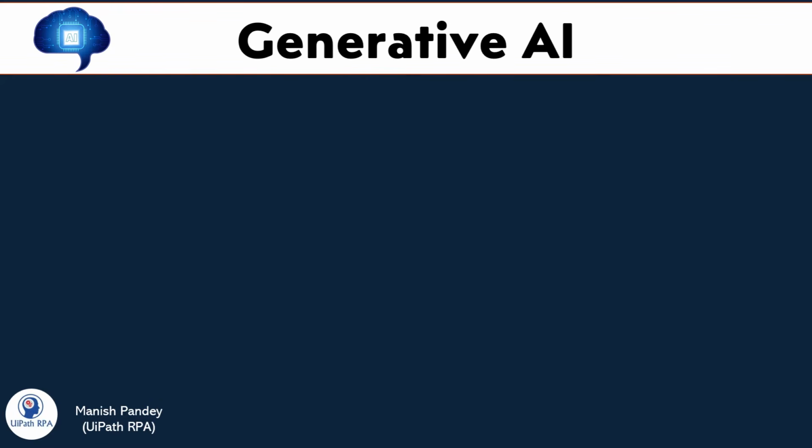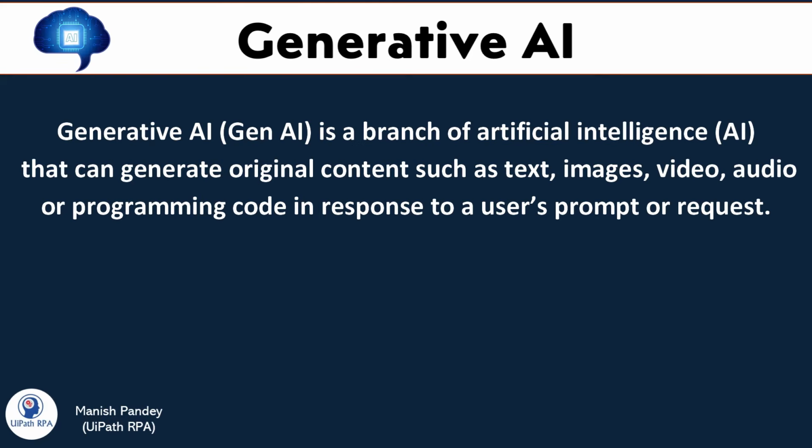Now let's see the definition of generative AI. Generative AI, sometimes called Gen AI, is a branch of artificial intelligence that can generate original content such as text, images, video, audio, or programming code in response to a user's prompt or request.